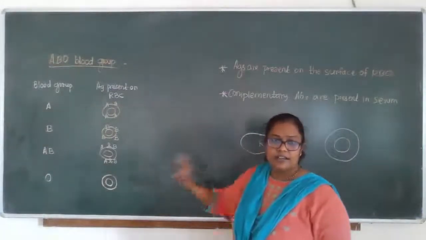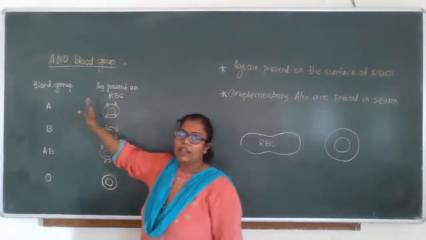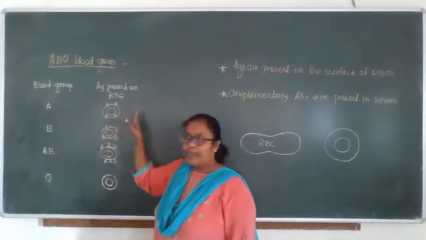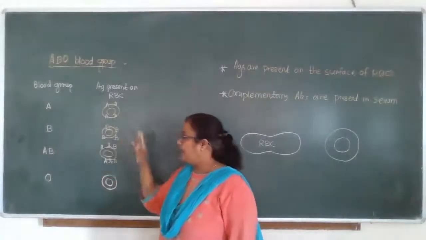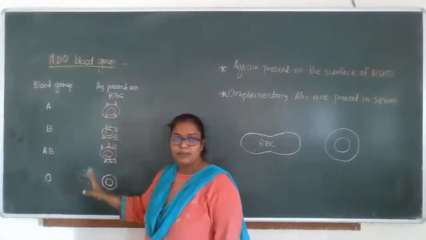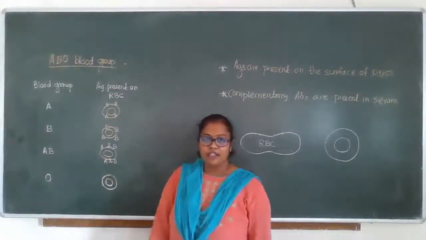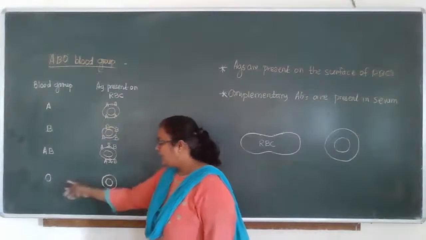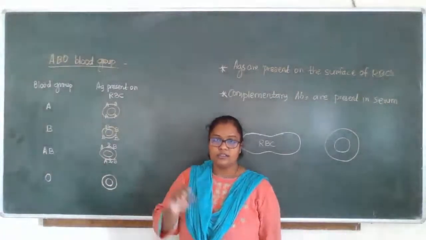Everyone clear? Those with A blood group have A antigen on their RBC, those with B blood group have B antigen, those with AB have A and B antigens, and those with O don't have any antigen on their surface.